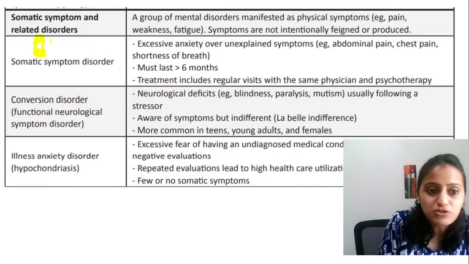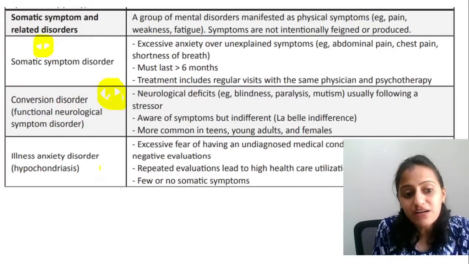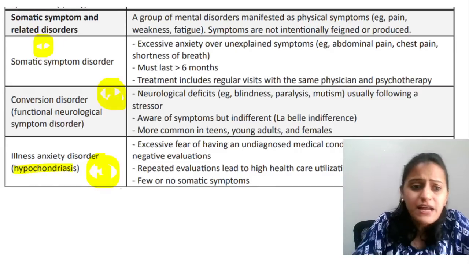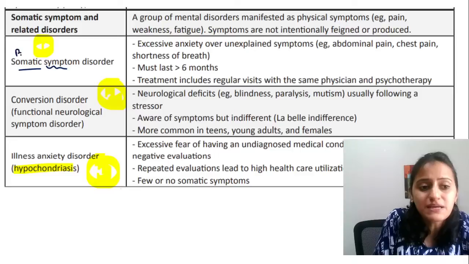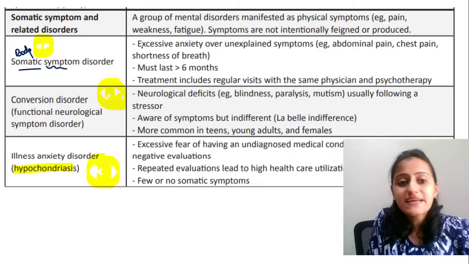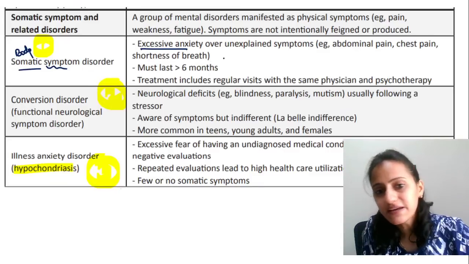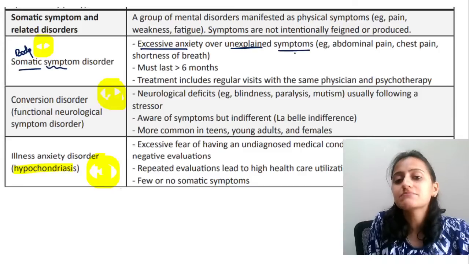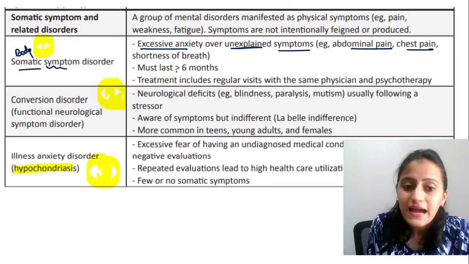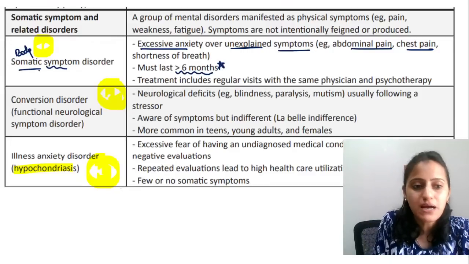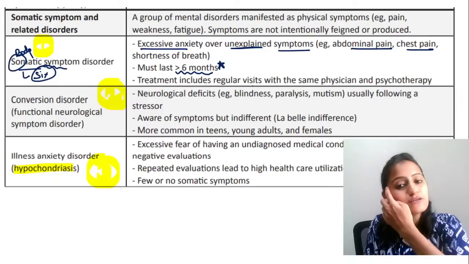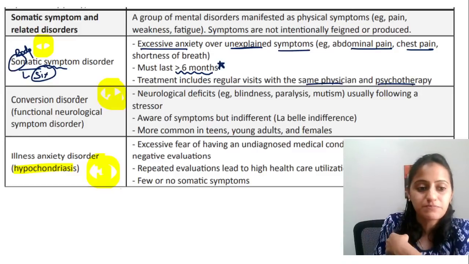So what do we have? We have somatic symptom disorder, conversion disorder, and hypochondriasis. These are the major ones. Now, somatic symptom disorder: somatic means the entire body. There are multiple symptoms that the patient will have, and there is excessive anxiety over unexplained symptoms like abdominal pain and chest pain. Multiple body parts are involved. And remember, this should last more than 6 months. Somatic symptom is more than 6 months. Treatment includes regular visits with the same physician and psychotherapy.